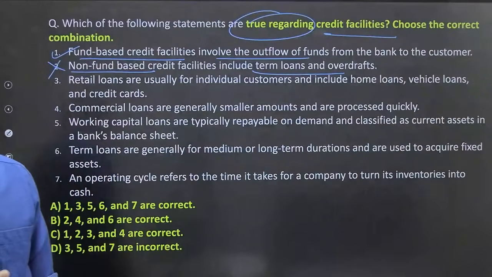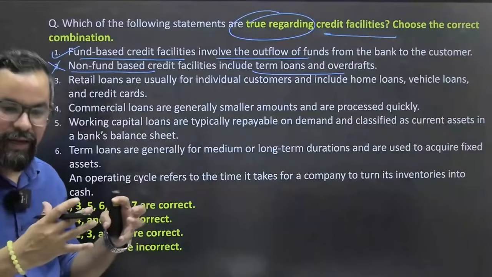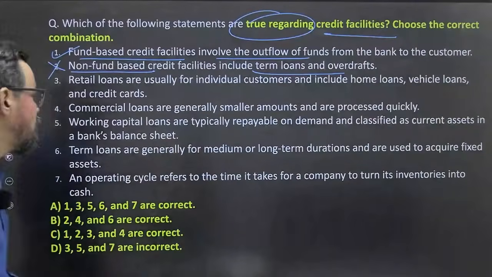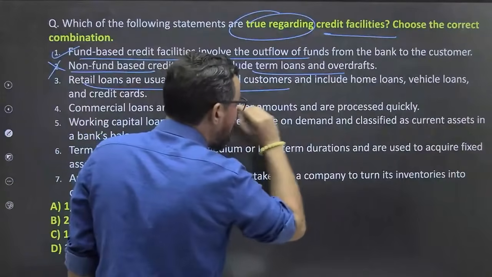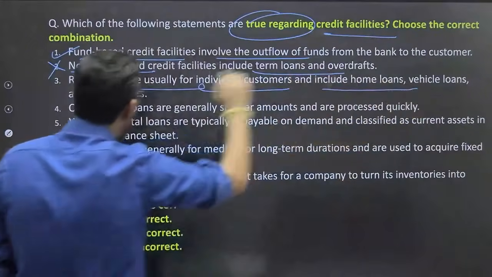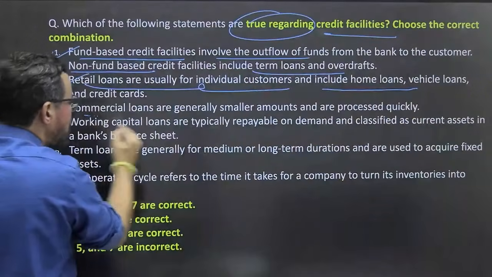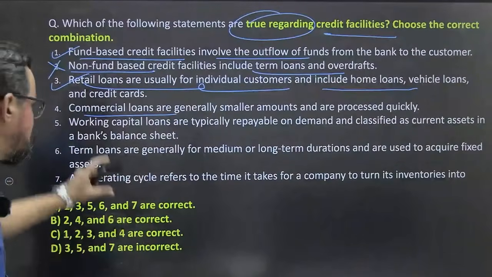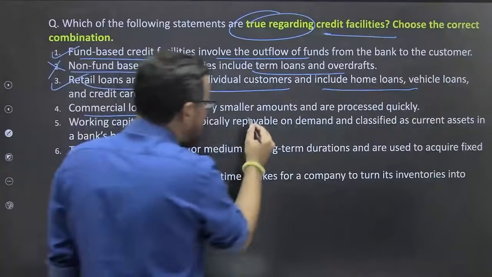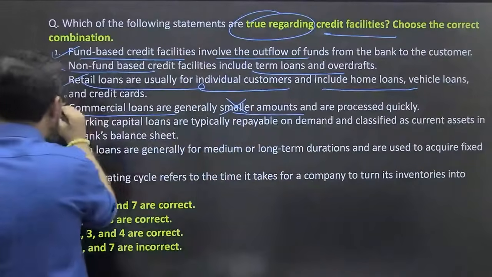Okay, so some of these things you will have to link from BFM and other subjects also. Then retail loans are usually for individual customers, and home loans are one of these. True. Commercial loans are different types of borrowers or loan categories. Commercial loans are generally smaller? No, they are bigger in nature.